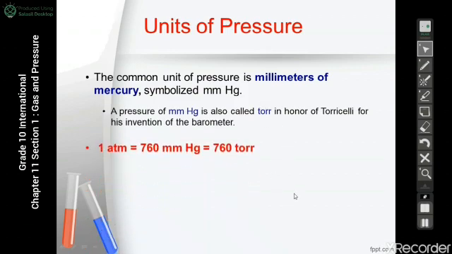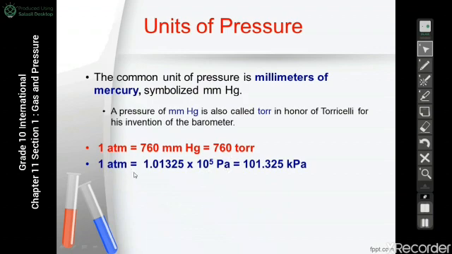And another unit to measure the pressure is the atmospheric pressure, which we give the symbol ATM. So the first relation is 1 atm, 1 atmospheric pressure, equals 760 millimeters of mercury and also equals 760 torr.